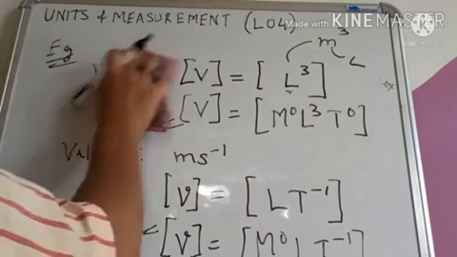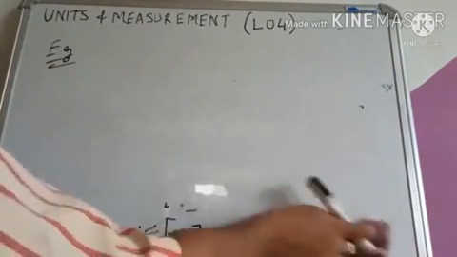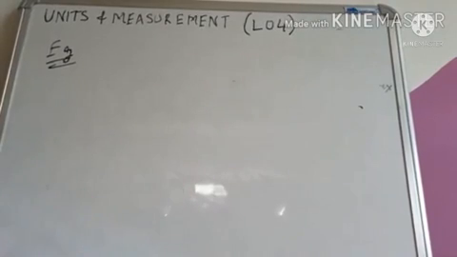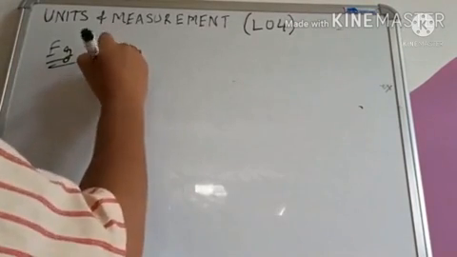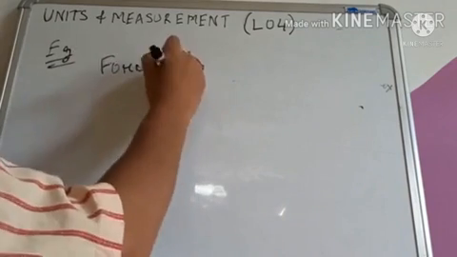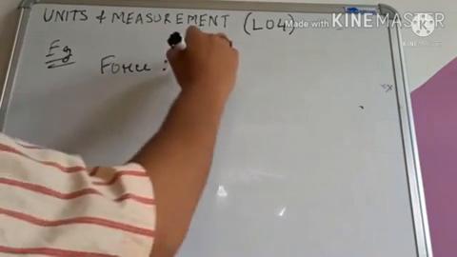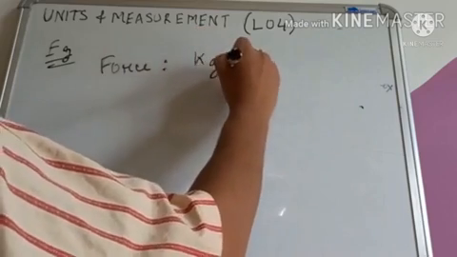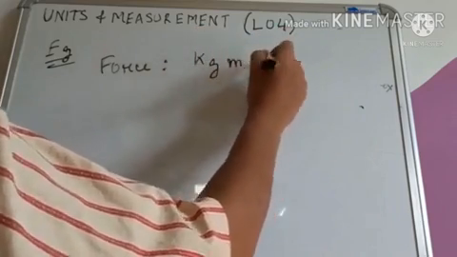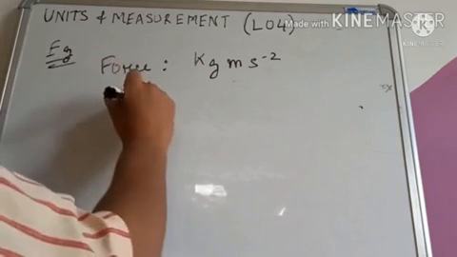Now we take two more examples. We take another example. Let us take the example of force. Okay. Now, what is the unit for force? Kg meter per second square. This is the unit of force. Right? Now what we have to do? We have to write the dimensional equation.